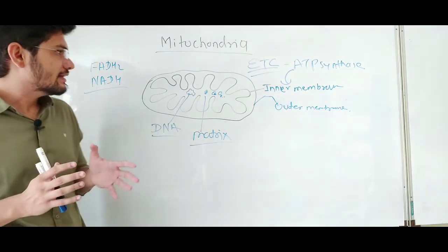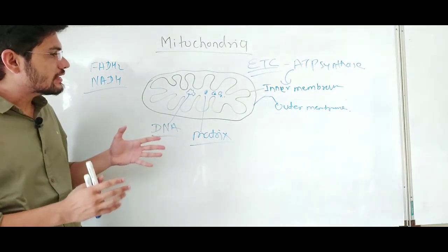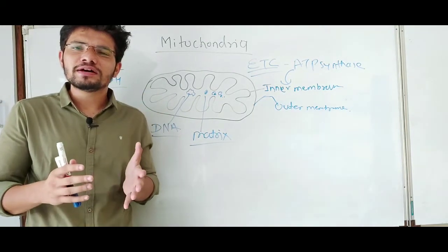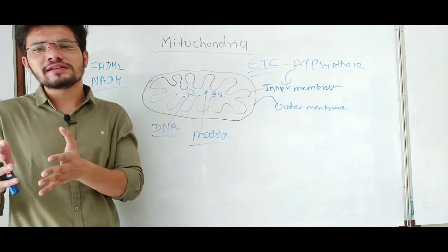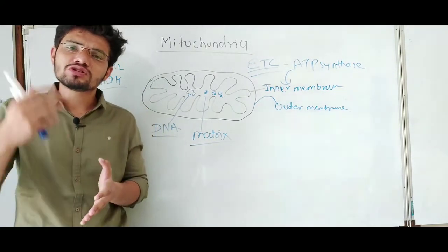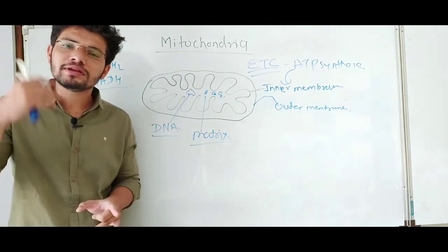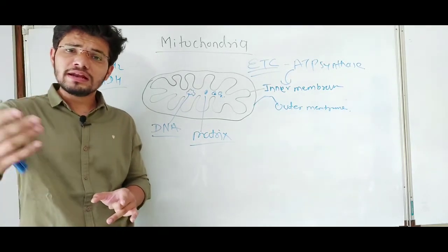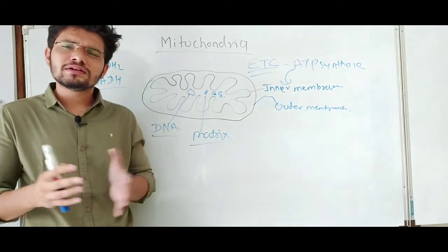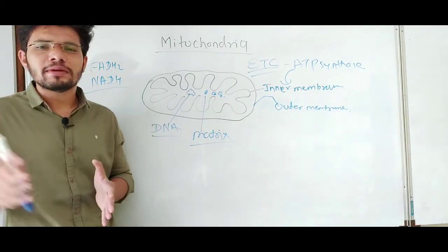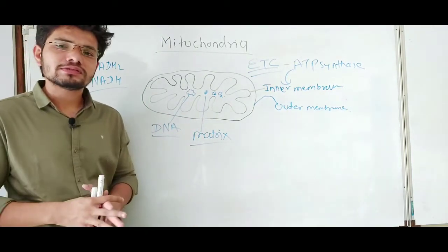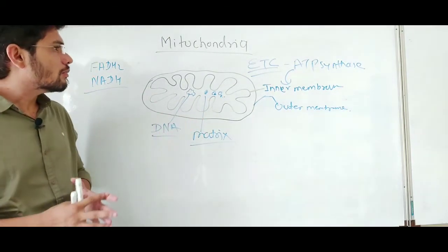So it is a very important organelle of our cell, and it can vary in number. Suppose a cell is performing a lot of reactions and requires a lot of energy, so the mitochondria number will be large. If the cell does not require so much energy, the mitochondria number will be lesser in that type of cell. So this was all about mitochondria.